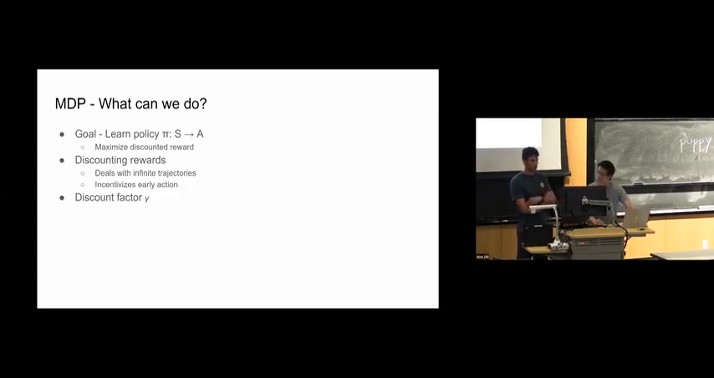Also, maybe to add on to that, even if you don't have infinite actions, a discount factor can still be used, because then you're still incentivized to find the shortest path. Yeah, to find the thing.